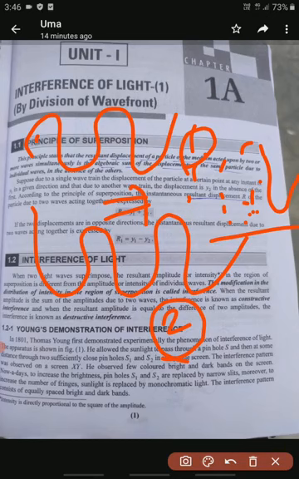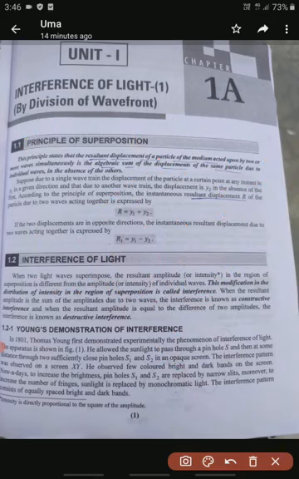Once again I am repeating, the superposition of waves we call interference. Interference is classified into constructive interference and destructive interference. When two waves are in phase, that is called constructive interference. When two waves are opposite, that is called destructive interference. So these are some basics of interference. Tomorrow I will explain about Young's demonstration of interference. Thank you.